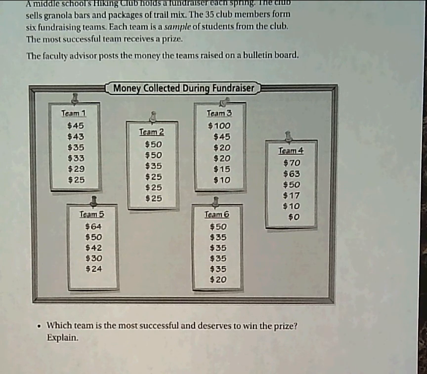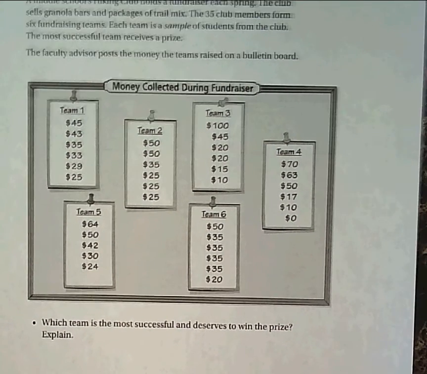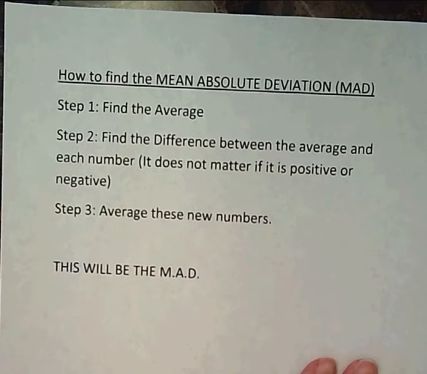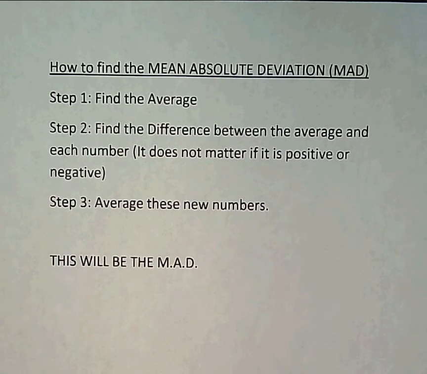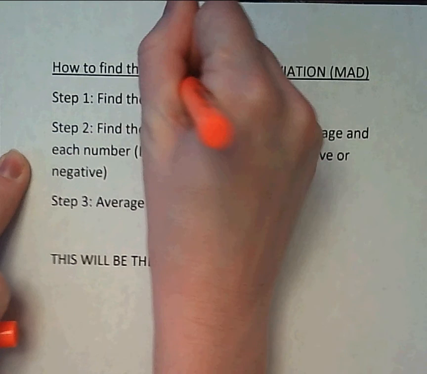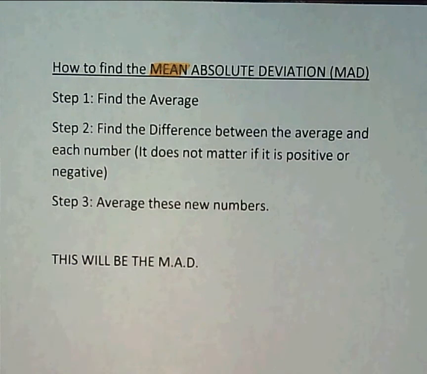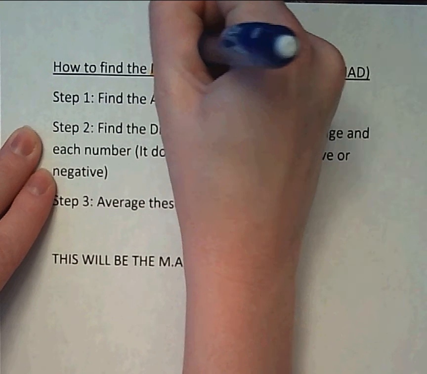So we're going to learn the mean absolute deviation today. So let's see what that stands for, okay? The mean absolute deviation is actually pretty simple. Let's break down this name. So we have the mean. Who remembers what mean means? So mean is the average, okay?